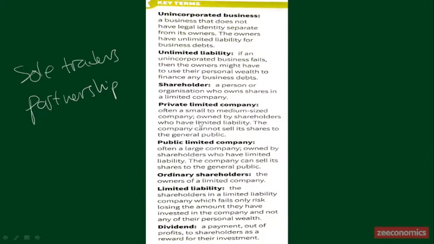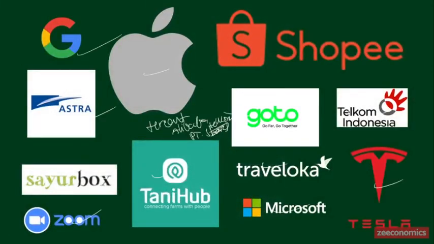Next is a private limited company. Often a small to medium-sized company owned by shareholders who have limited liability. The company cannot sell its shares to the general public, so it's different from the public limited company. Private limited companies are companies like Traveloka or Sayurbox or Tanihub.